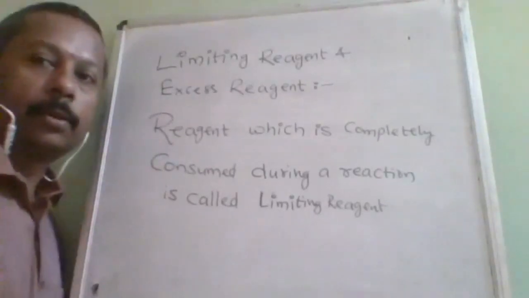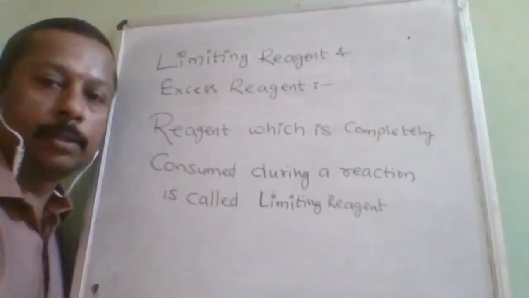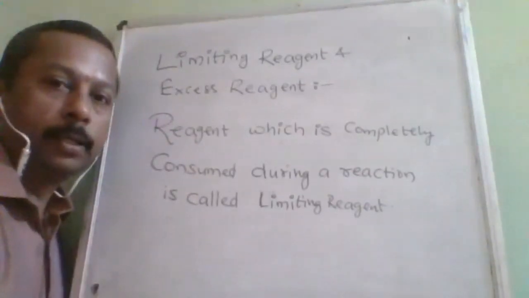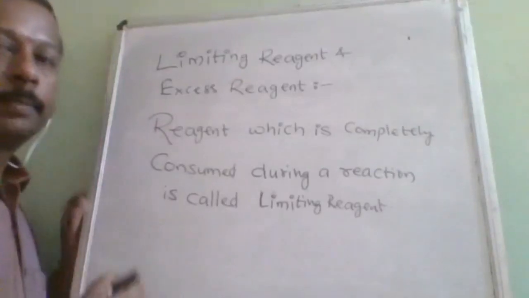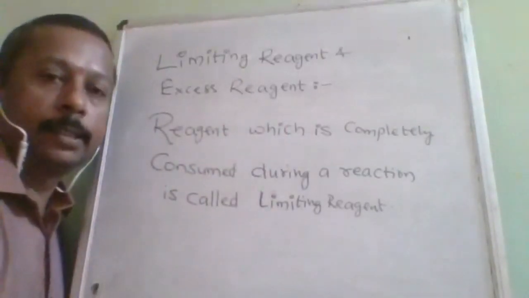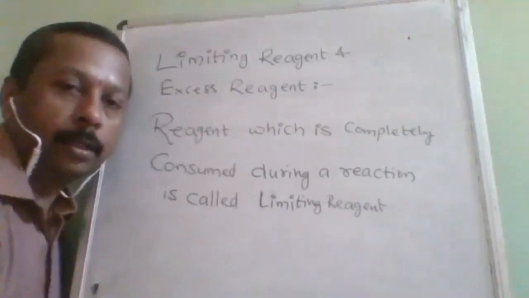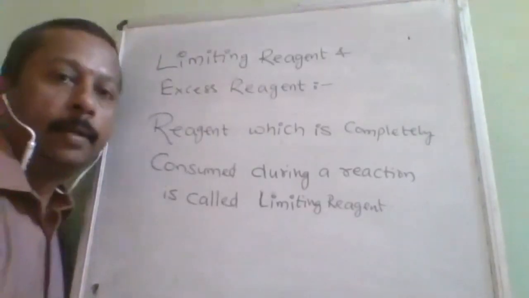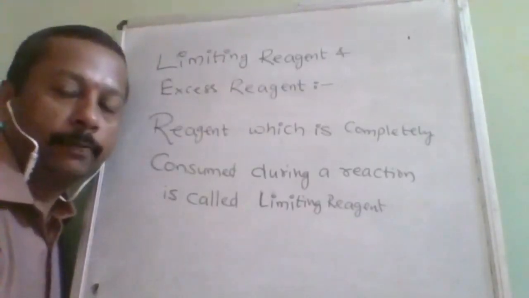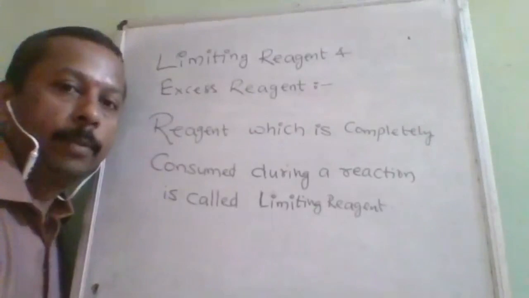Okay, today's topic is the most important topic, that is limiting reagent. Apart from the limiting reagent, there is one more reagent also called excess reagent. In every reaction, there will be at least one limiting reagent. And all the remaining reactants, if there are two reactants, only one will be the limiting reactant, and the other will be the excess reagent.